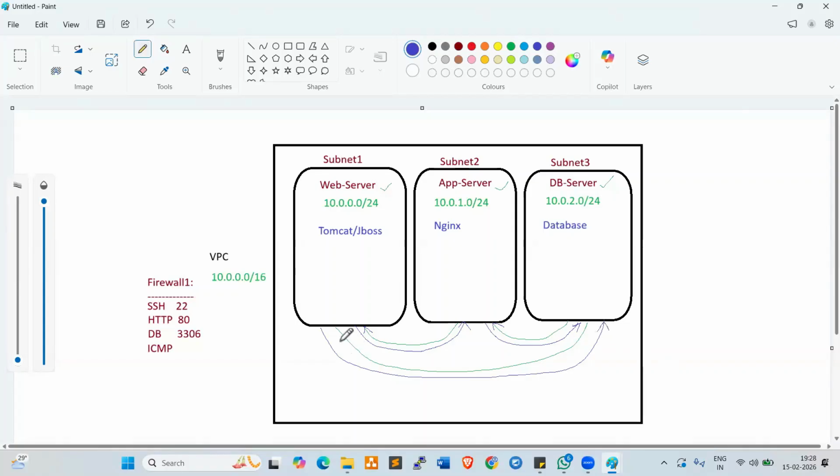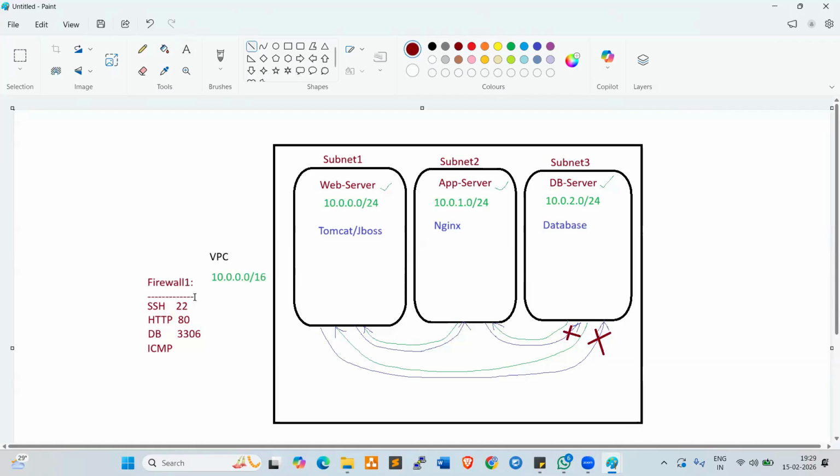Incoming traffic and also outgoing traffic, right? Normally, for database servers, we should not allow inbound traffic. This traffic should not be allowed. If you allow inbound traffic to the database servers, the data may leak. That is why, what we will do.